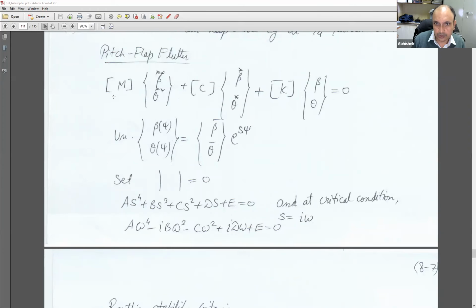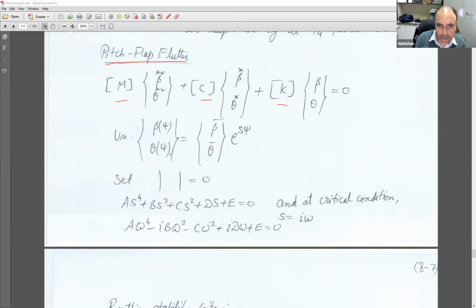So let's now see pitch flap flutter. The equation was of this form, which we saw earlier. You can note it down. So pitch flap flutter is what we are looking at. M beta star star theta double star plus c into beta star and theta star plus k beta theta. Again, you can see a lot of these are coming from aerodynamics, and of course inertia and so on.